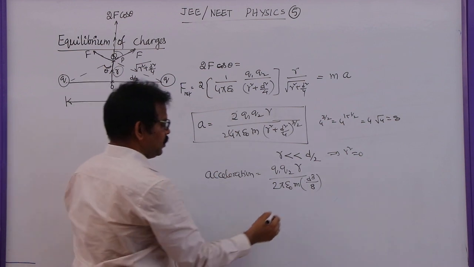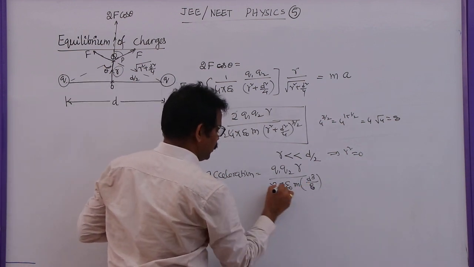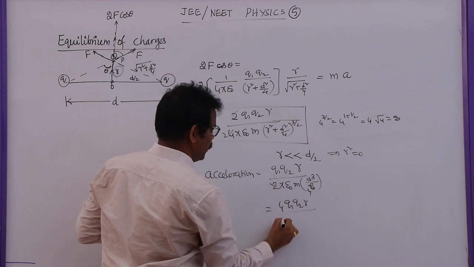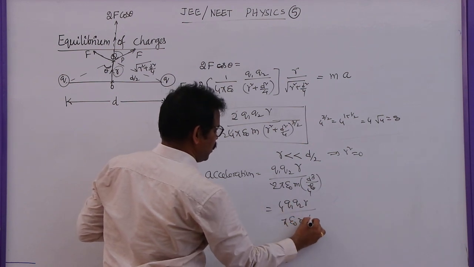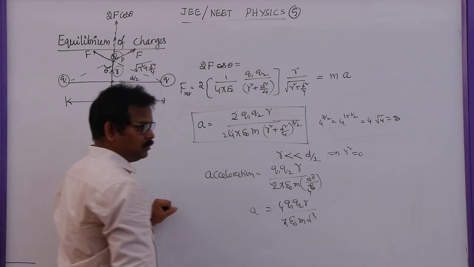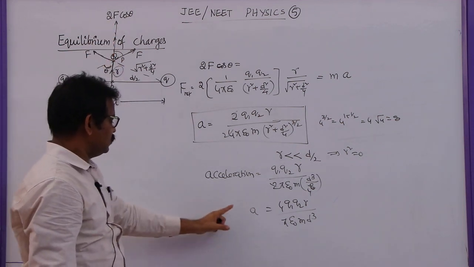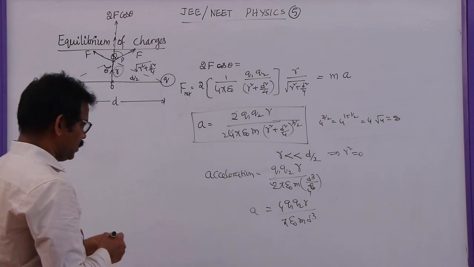This 8 can also be written as 2 ones are 2, 2 fours are 8, so this will become 4 q1 q2 r by pi epsilon naught m d square. So with this acceleration, the charge would move in this direction. This is the acceleration acquired by this body. Now,